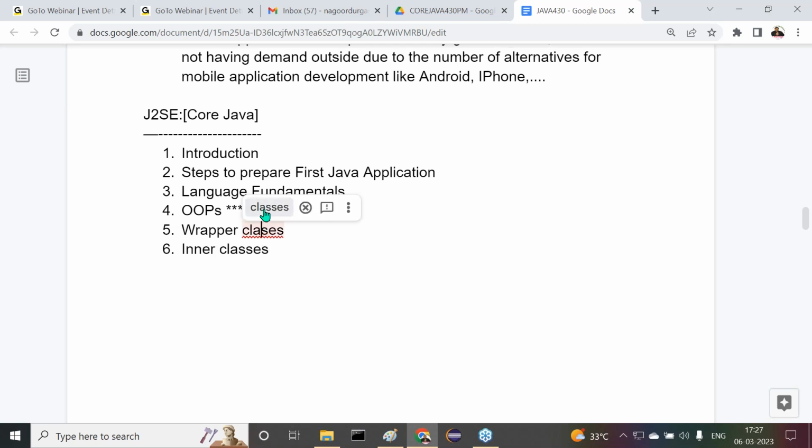Actually, Java programming is going on with classes only. The total Java programming is going on with classes only. The total Java applications we are going to prepare with classes only. All right, sir. The total Java applications are going on with classes only. So how to declare a class, that we are going to understand. Just by using the class keyword, we can declare a class. That's okay. But how to declare inner classes?